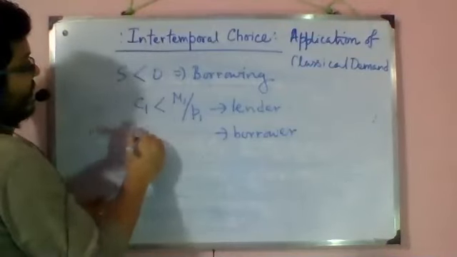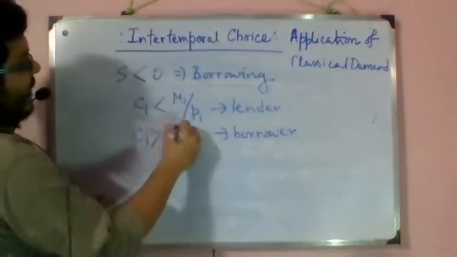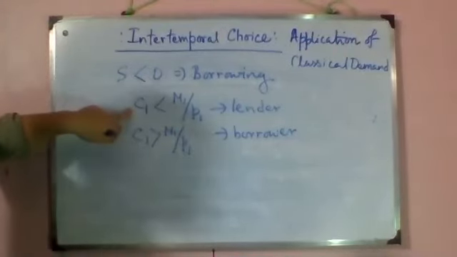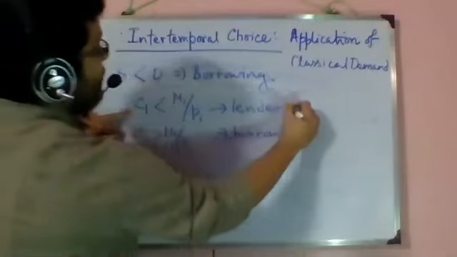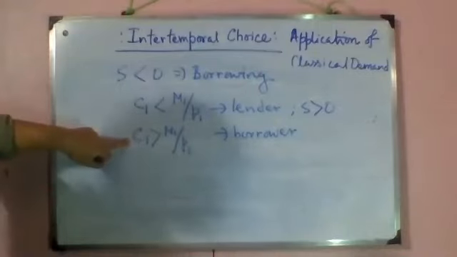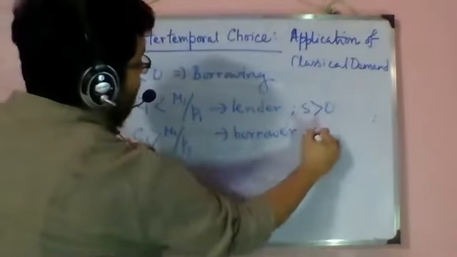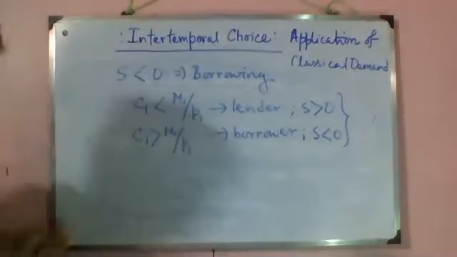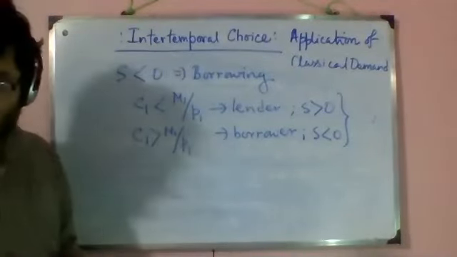So for him, C1 will be greater than M1 by P1. So here you are remaining within your pocket and saving something, so S is positive, and here you are consuming out of your pocket, so S is negative. Okay. Now let us construct the budget line.